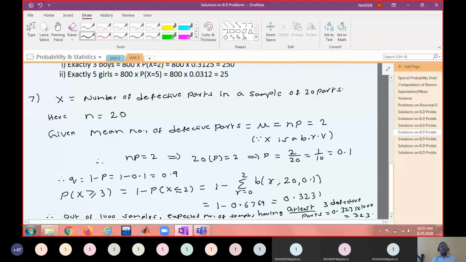So out of the 1000 samples, you can expect that 323 samples contain at least 3 defective parts.